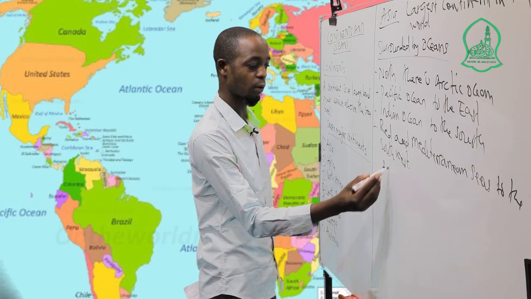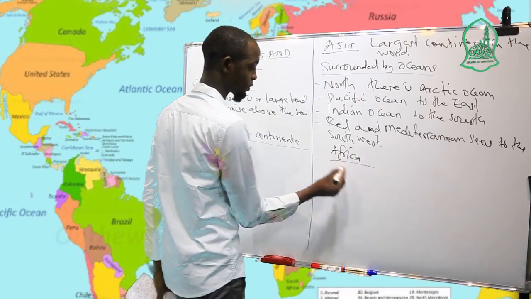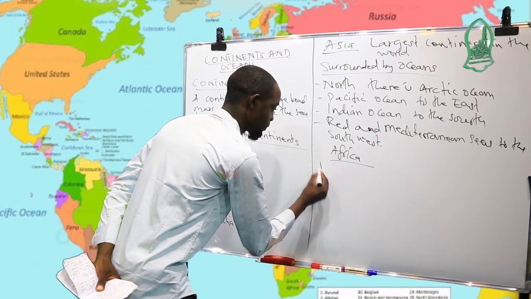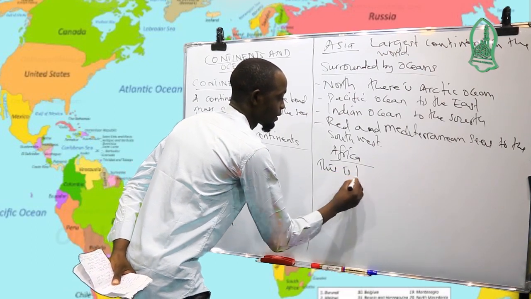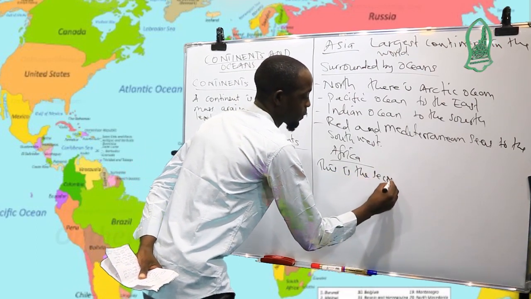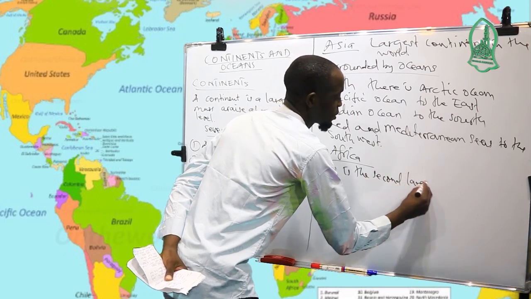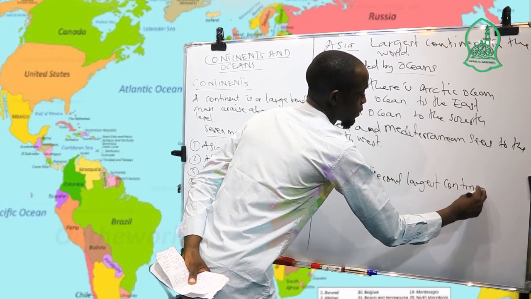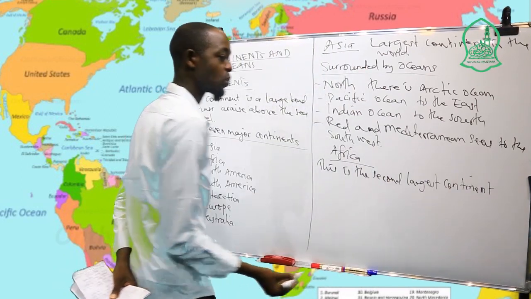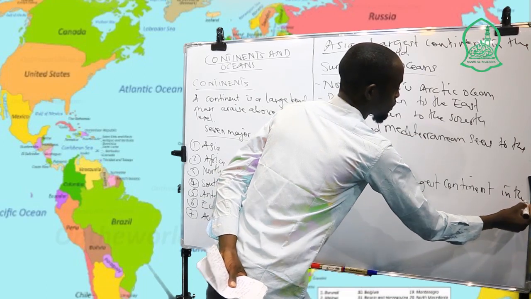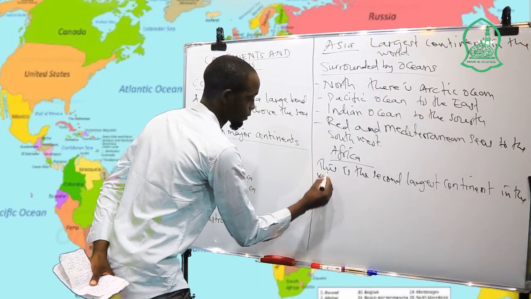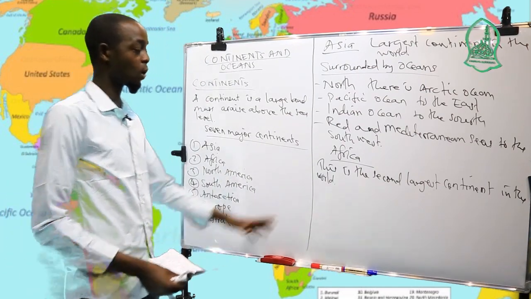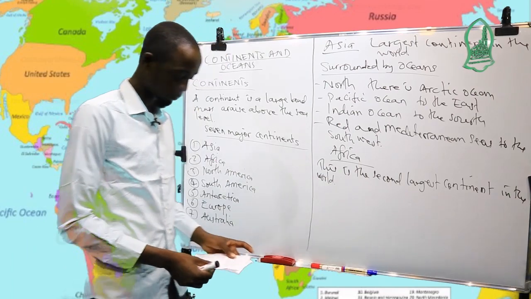You have to know another continent is Africa. This is the second largest continent in the world. And it is also surrounded by the oceans.